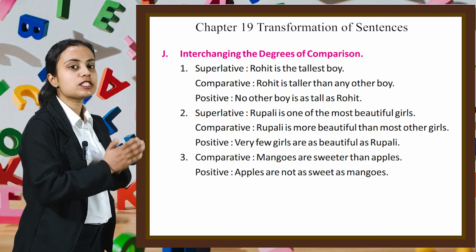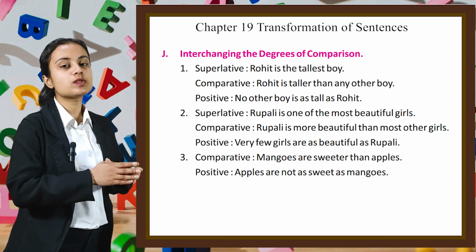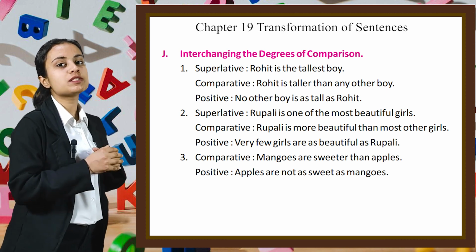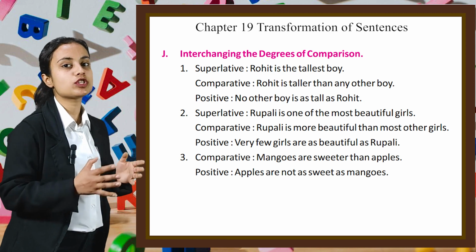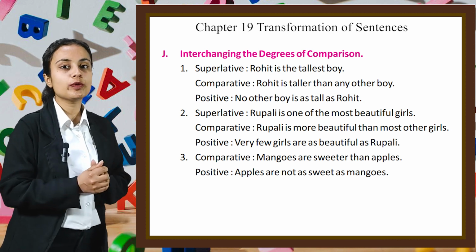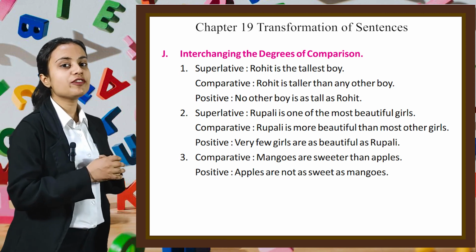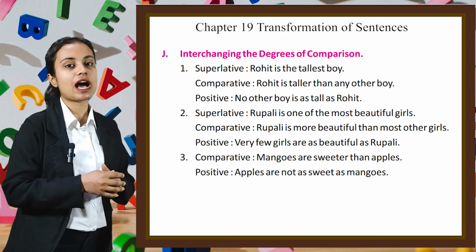Second example is superlative: Rupali is one of the most beautiful girls. Comparative: Rupali is more beautiful than most other girls. Then positive: very few girls are as beautiful as Rupali.